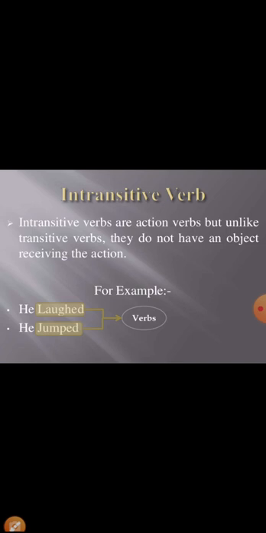Intransitive verbs are action words, but unlike transitive verbs, they do not have an object that receives the action. For example, he laughed, he jumped. Laughed and jumped are the verbs, but they are intransitive because they do not require an object to complete the meaning of a sentence.